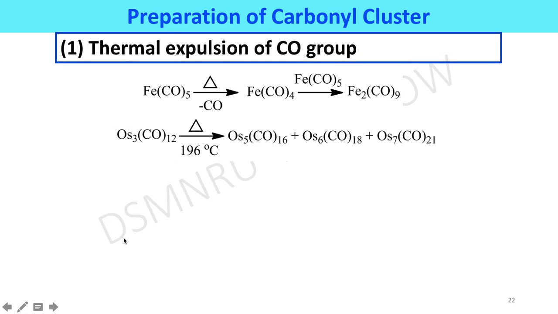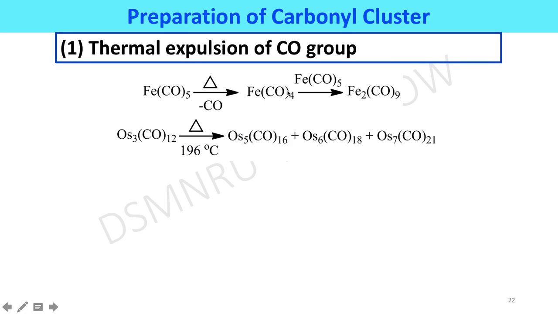Now we will learn some preparations of carbonyl clusters. The following two methods are introduced. The first one is thermal expulsion of carbonyl groups. Example, iron pentacarbonyl when heated or undergoing photolysis affords first tetracarbonyl iron.